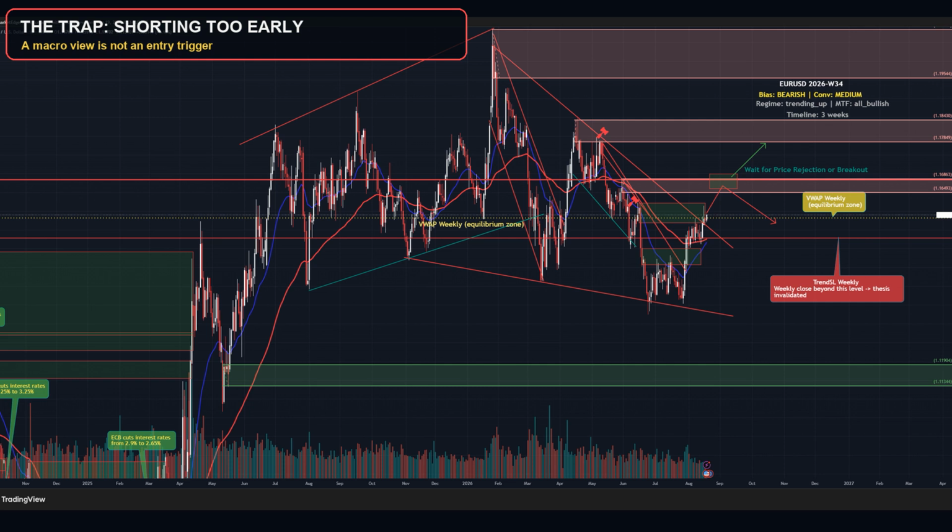The euro-dollar pair remains above TrendSL, while daily, weekly, and monthly structure still lean upward. Selling here is not only a bet on direction, it is also a bet that technical confirmation arrives immediately. Those are different decisions. The intermarket picture is split.